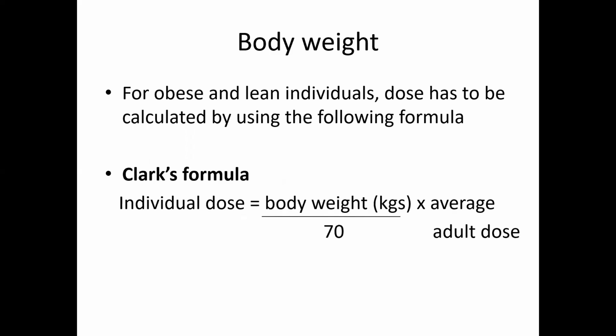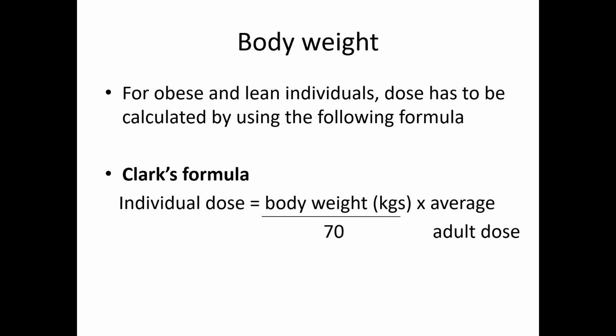Coming to the body weight. The average adult dose refers to individuals of medium build. The dose has to be calculated individually for the obese and underweight and also for the children.